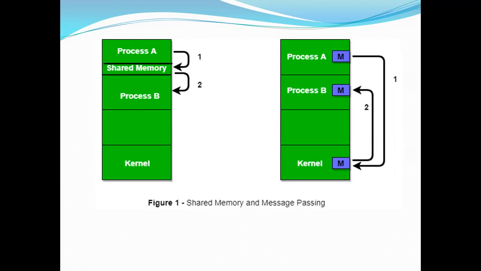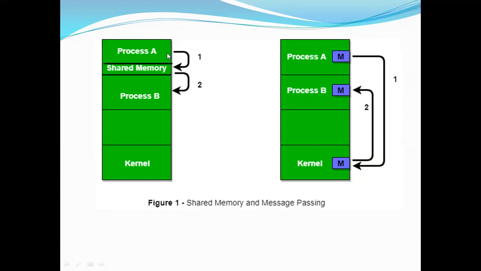When A wants to send some data to B, it will just drop the message in the shared memory, which is known only to the second process, that is process B. If there is another process called C, it can't access the shared memory because it is not authorized.